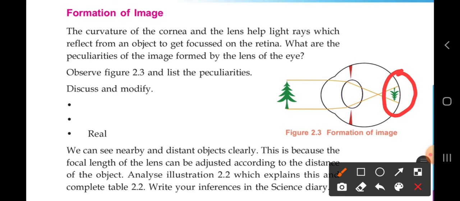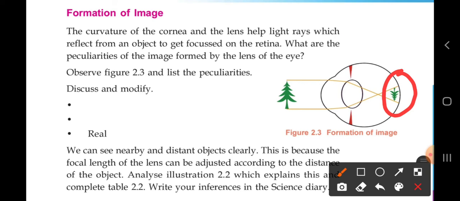Third point is given in the textbook itself. It will be real. Look, that tree, the image is a real image, not a copy of the image. The real image is formed. Sometimes the shadow of the image will be formed in some other cases, when you do some experiment with the lens. But here the real image is formed. So what are the features of the images? One is a real image. Second is a smaller image. Third one, it is an inverted image.